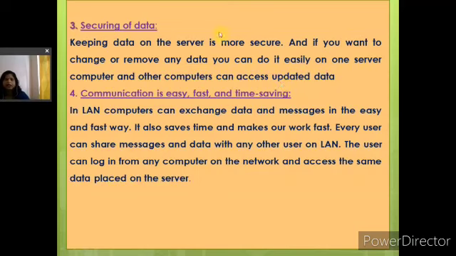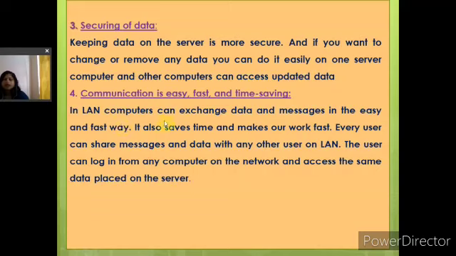That means we can keep a copy of the data in the server, and if we want to make any changes, we make the change in one copy on the server, and other computers connected to the server can get the updated data. So this is one benefit, securing of data. Data is also secure, and we don't need to change each and every computer if we want to make any change.